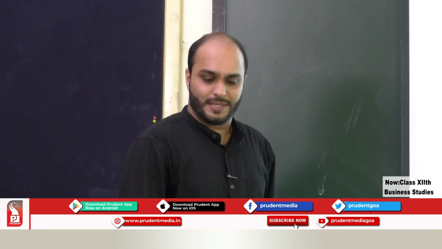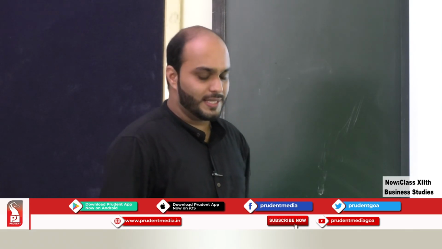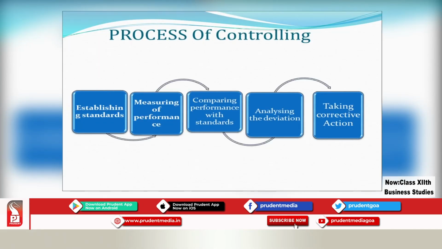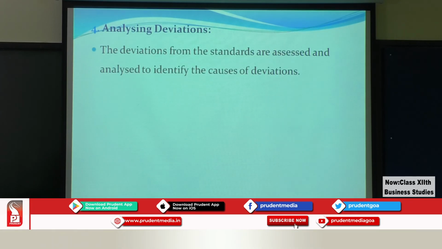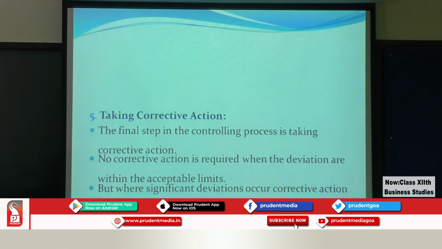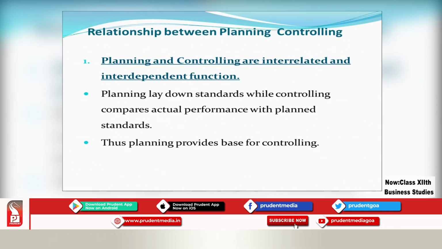So let us quickly go through the steps again. These are the steps we have studied under the controlling process: establishing standards, measuring of performance, comparing the actual performance with the standard, analyzing the deviations, and finally taking corrective action. Moving on to the last subtopic for the day under the topic controlling, again a very important topic: relationship between planning and controlling.